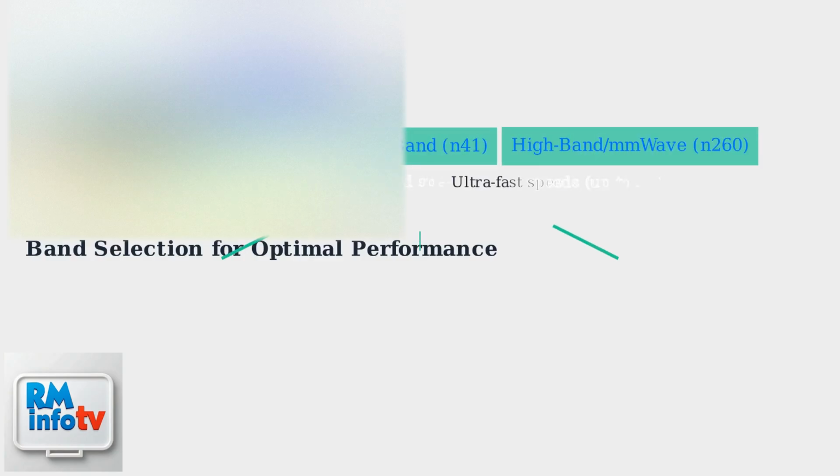Low band provides the broadest coverage but with slower speeds. Mid-band offers a good balance between coverage and performance. High band, or millimeter wave, delivers the fastest speeds but over shorter distances.